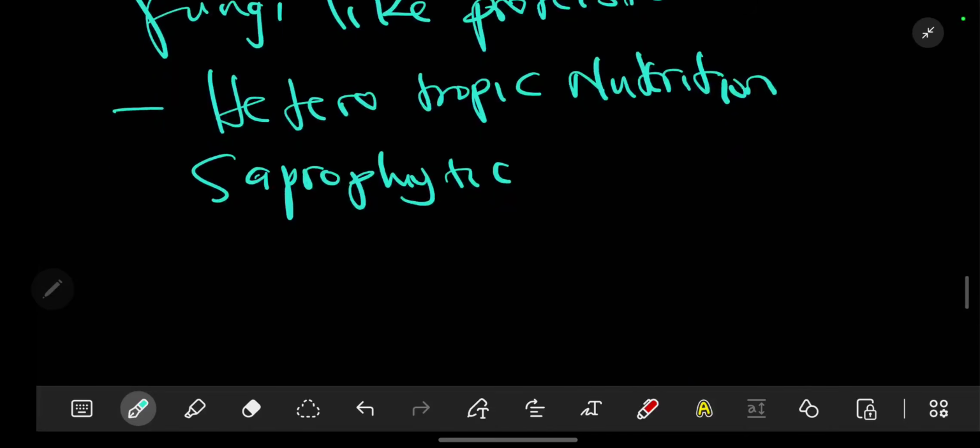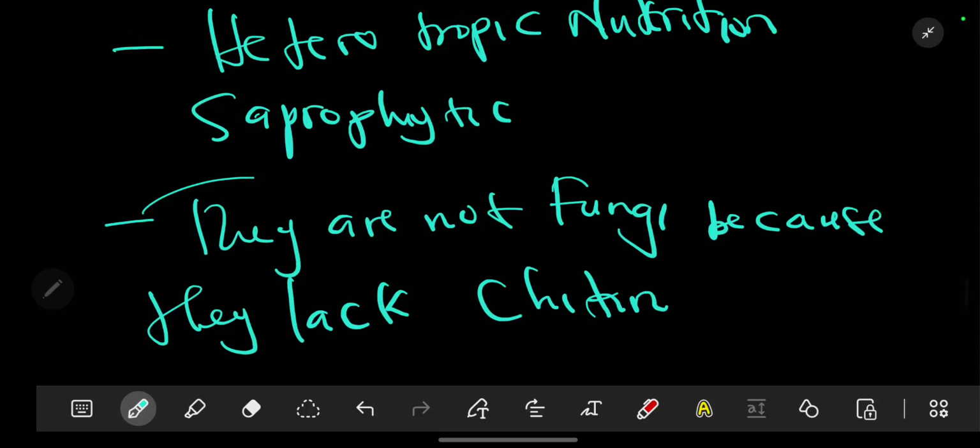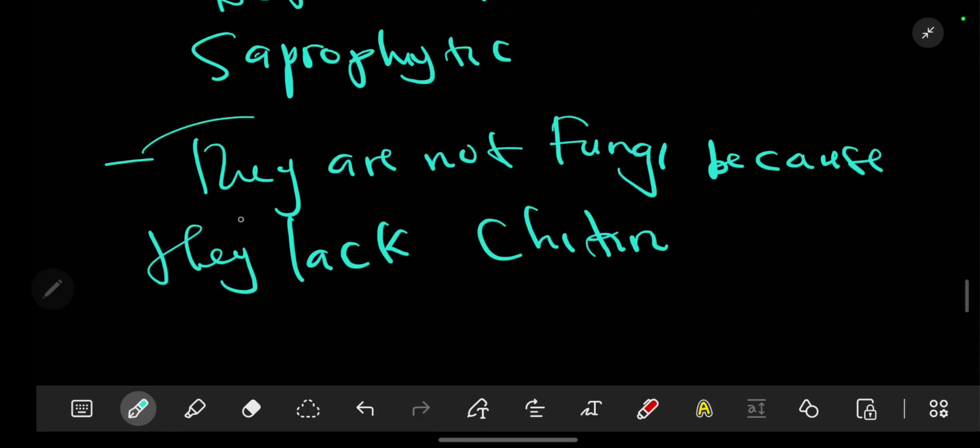Now, the main reason why they are not called fungi is simply because they lack chitin. Chitin is the outer layer of fungi. This one is always present, but they are not fungi because they lack chitin.